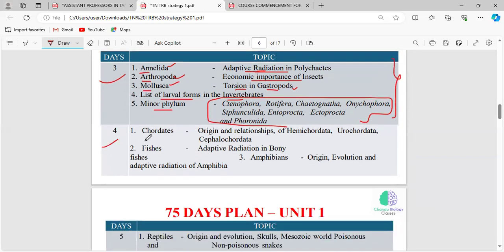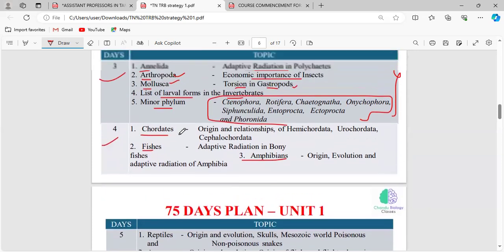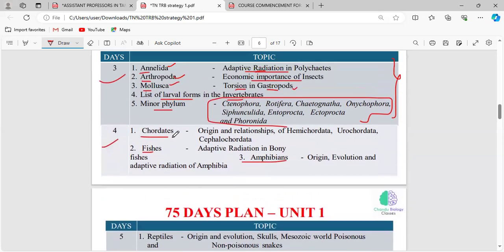And on the fourth day, there will be chordates, fishes, and amphibians. In chordates, you have to know the origin and evolution of chordates. See, in chordates we have three different types: Hemichordata, Urochordata, and Cephalochordata. You have to read the relationship between these three different phylums. In fishes, we have already read the general characteristics and classification.